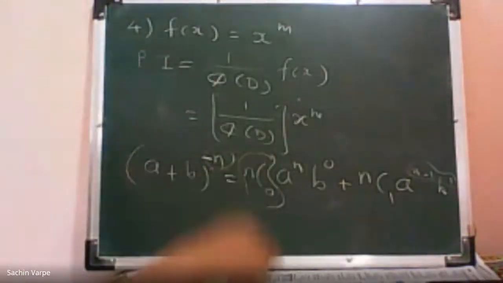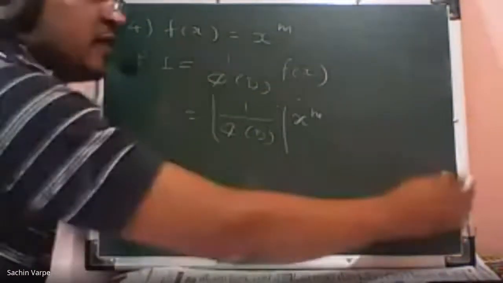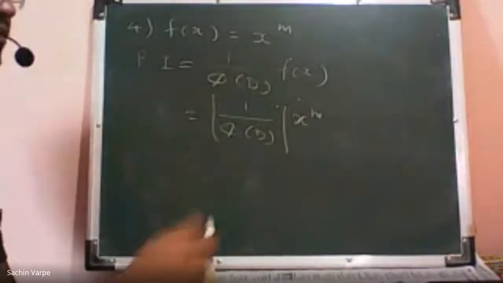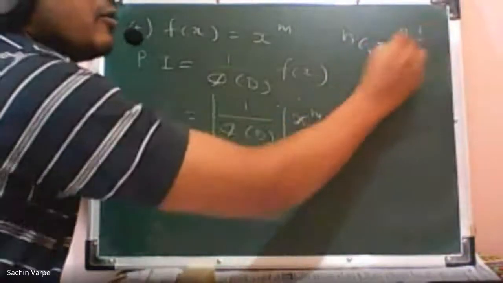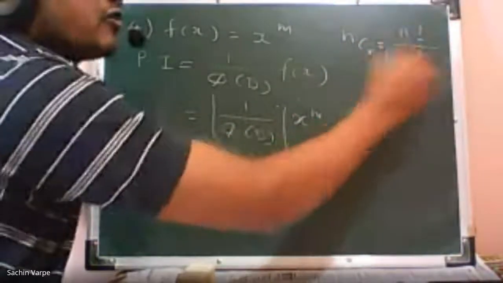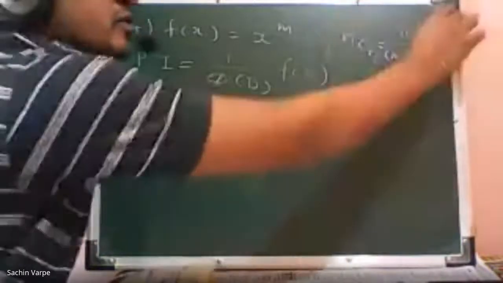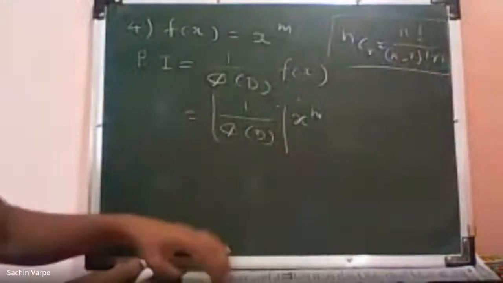All right. And the combination formula nCr gives the coefficient. What is the formula for nCr? nCr is n factorial upon (n minus r) factorial into r factorial. Do you remember this nCr combination formula? All right.